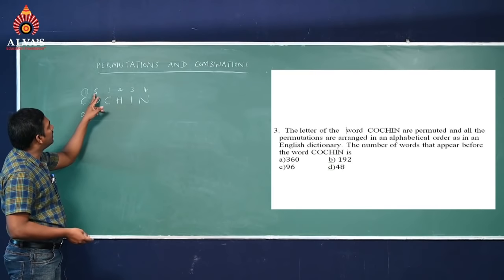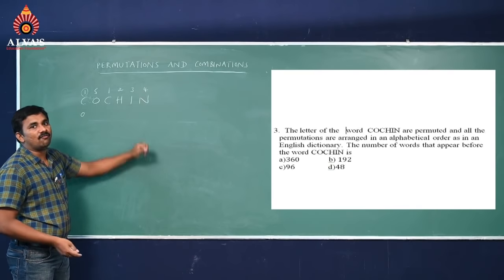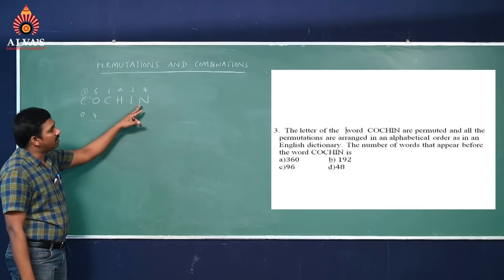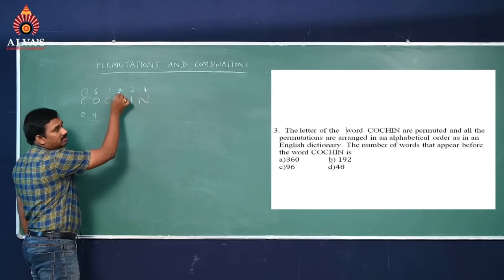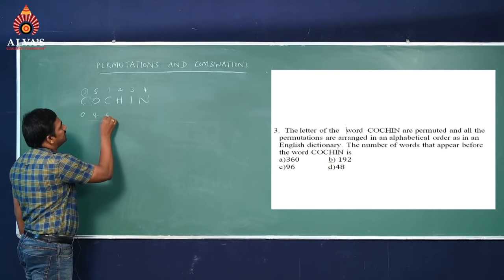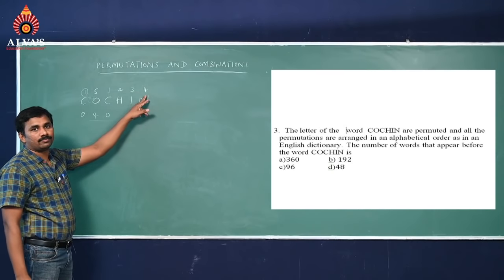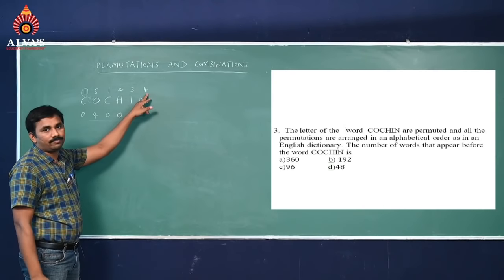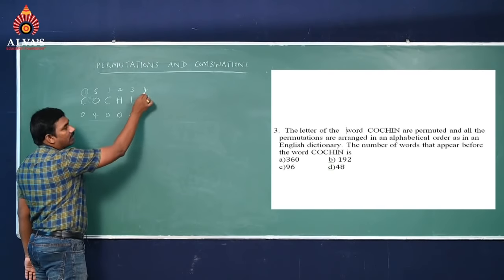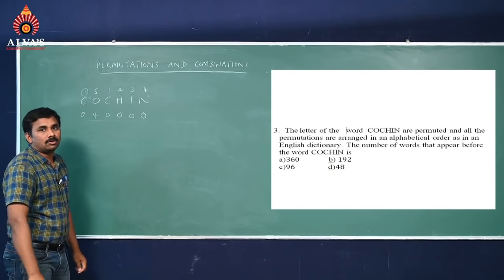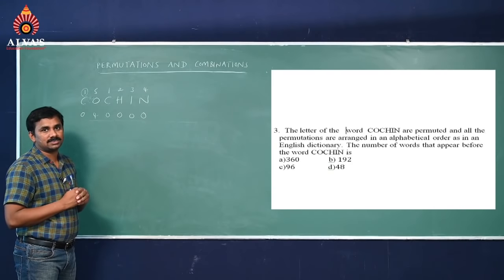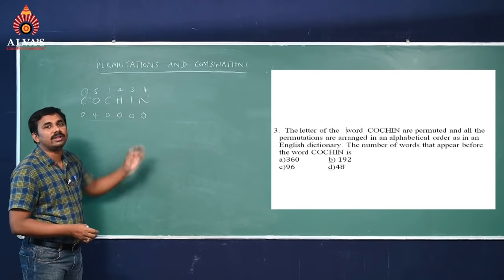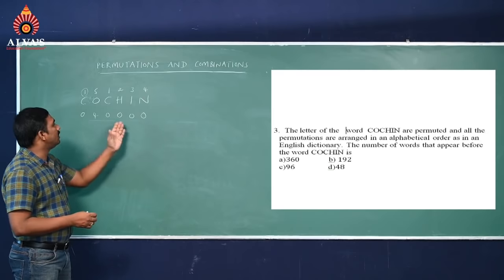Now less than 5, how many numericals do we have? 4. So you can give the number 4. Less than 1, no numerical. After 1 there is no numerical less than 1, so it is 0. After 2, no lesser value, so it is also 0. After 3, no lesser value, it is 0. After 4, it is 0. So in the first row you write the alphabet you are considering, and after that, how many numericals are less than that numerical, you write that number.